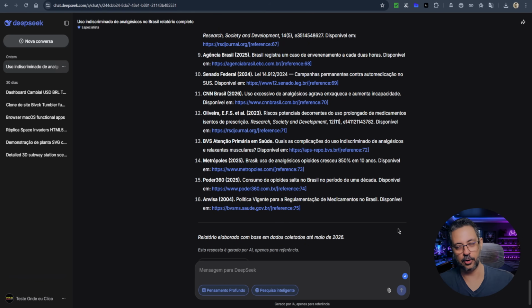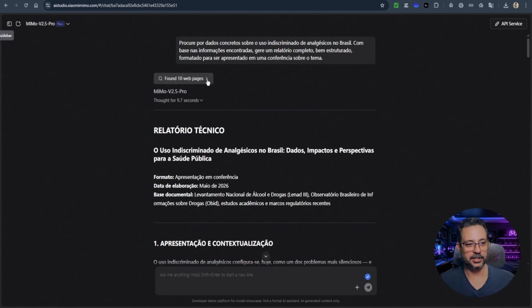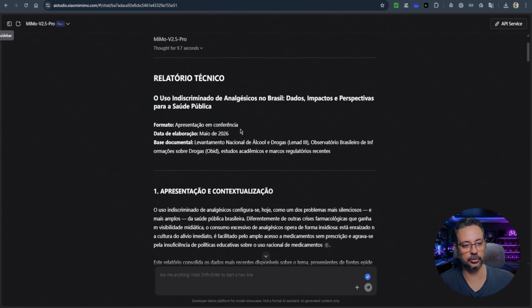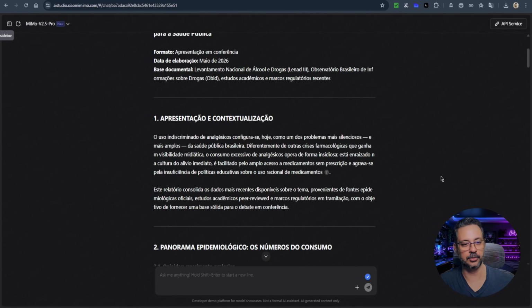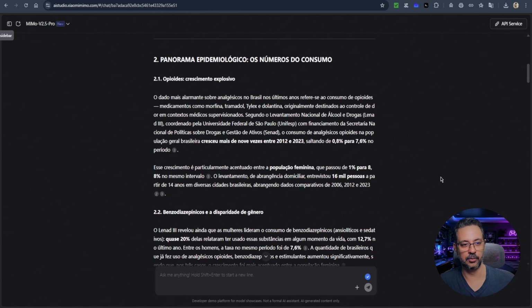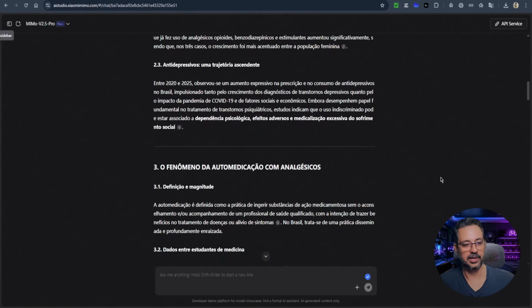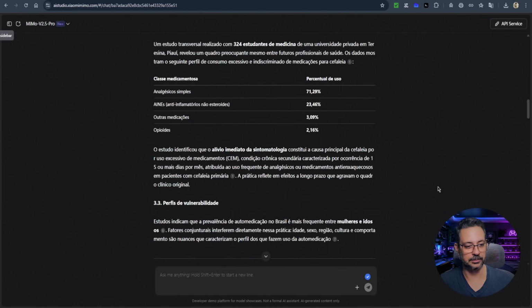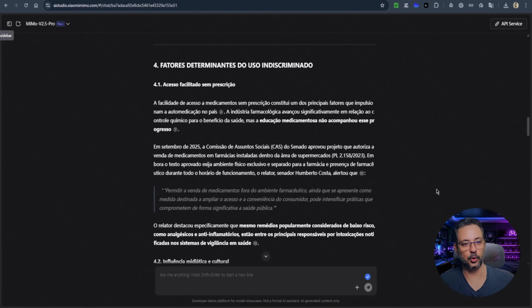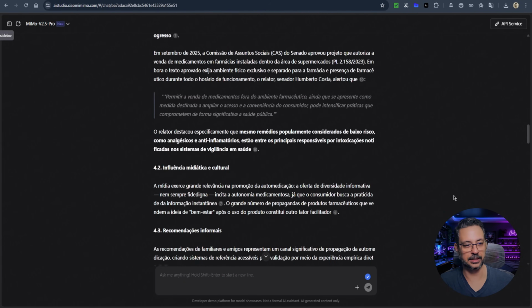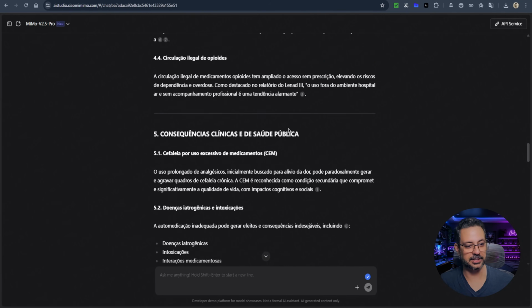Now let's look at the result delivered by MiMo. Look, it searched for information here, but in this case, the research was done on 10 pages and not on 70 like we had with DeepSeek. The processing time here was 9.7 seconds. It produced a technical report, presentation, and contextualization. Epidemiological overview, the phenomenon of self-medication, identification, vulnerability profiles, determining factors for indiscriminate use. It included quotes from authorities here.